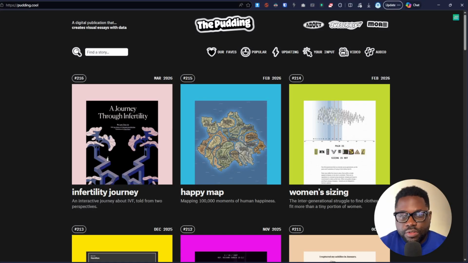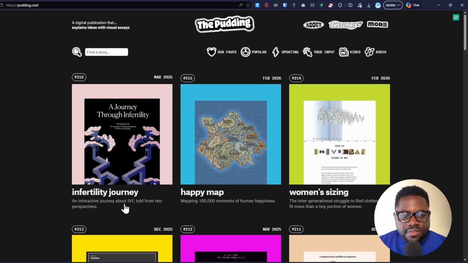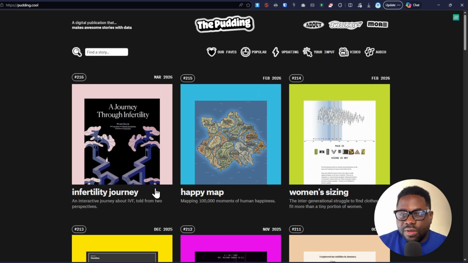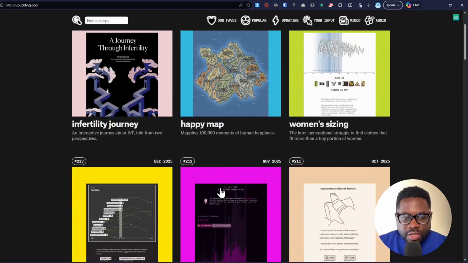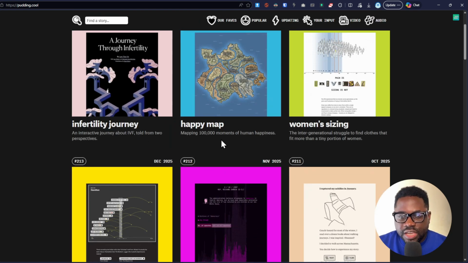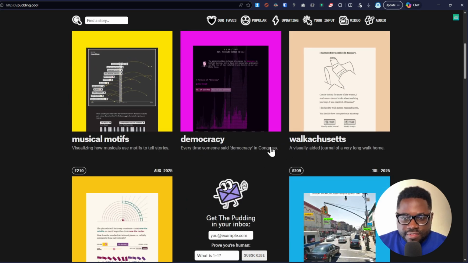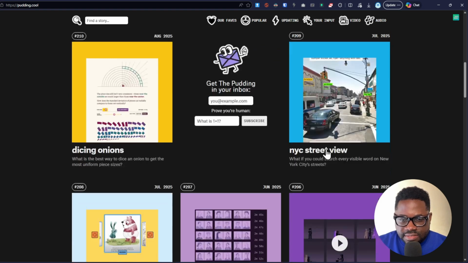So today we're going to be discovering an amazing website where you can find some very useful data in a very interactive and dynamic way. So check it out at pudding.cool, and here you're going to be finding different information about a variety of topics. But what makes this website even more amazing is that the animation on all this data is quite mind-blowing, to say the least. So here you're going to have, for example, infertility journey, happy map, women sizing, musical motifs, democracy, work sets, and so on and so forth.